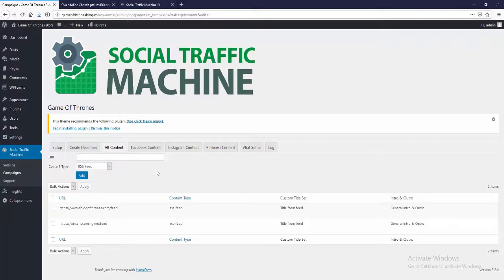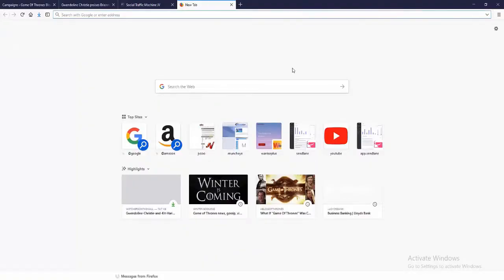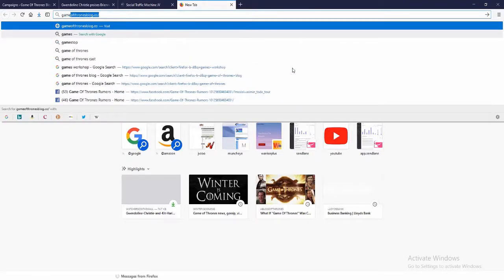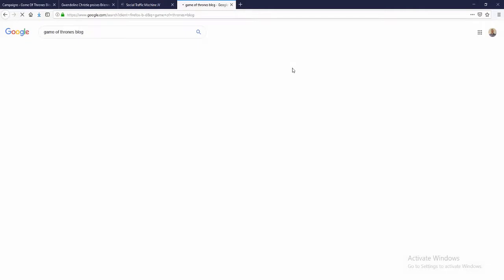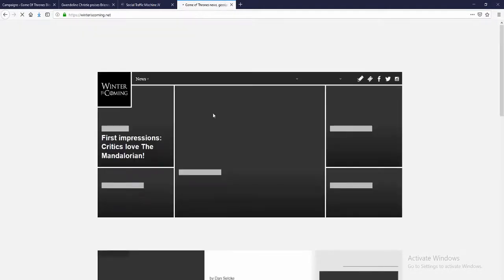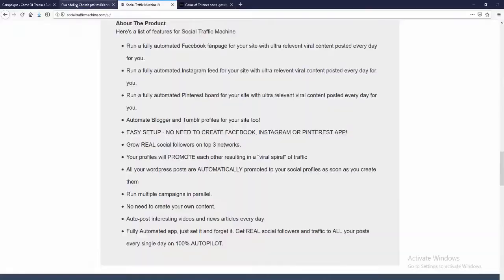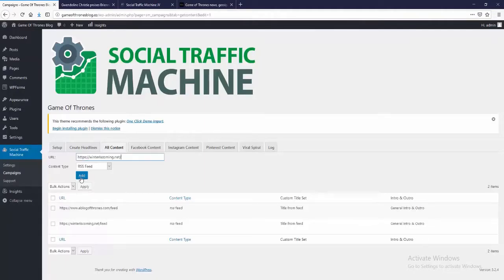All you need to do, for example, if you wanted to add a new feed in here, so a new content source for creating posts like this, all we would need to do is Google. In this case, it's going to be Game of Thrones, and I'm just going to do Game of Thrones blog here. So I'm going to search for some Game of Thrones blogs. This looks like a good one. All I would need to do to hook that up and to start sourcing great content from this content source is to simply copy and paste. And it is that easy.